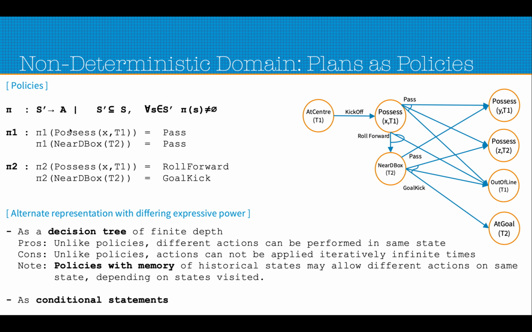Policies with memory, that means the policies with the trace of history, can also make non-deterministic choices from a single state, basically allowing different actions to be taken from the same state. So we'll not discuss decision trees and conditional statements in this video. We'll stick to the policy-based method to devise a plan.